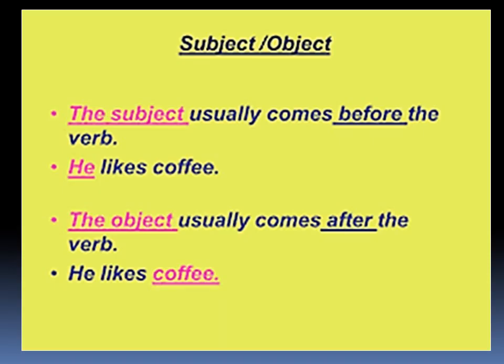As we have discussed in the previous slide, subject always comes before the verb. He likes coffee. Liking something is a verb. Who is liking the coffee? He. Who is doing the action? He. So he is the subject. So you can observe the subject is always before the verb. The object comes after the verb. So he likes coffee. So likes is the verb and coffee is the object. So object is always after the verb.